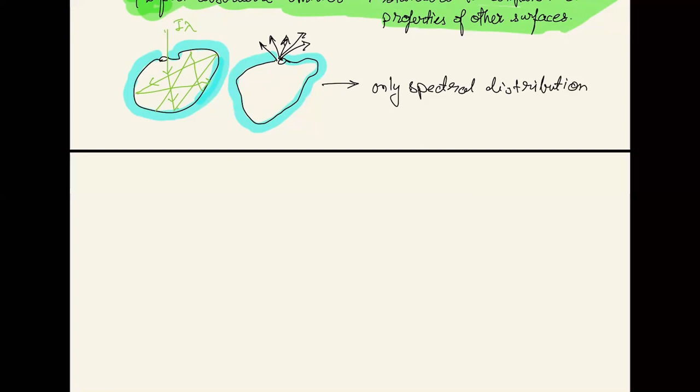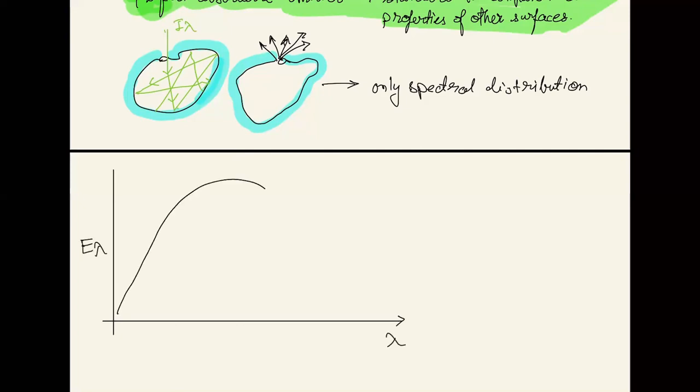And what they got is something like this. This graph of E lambda versus lambda is what we have all seen since our 12th standard, and we call this the concept of black body radiation.